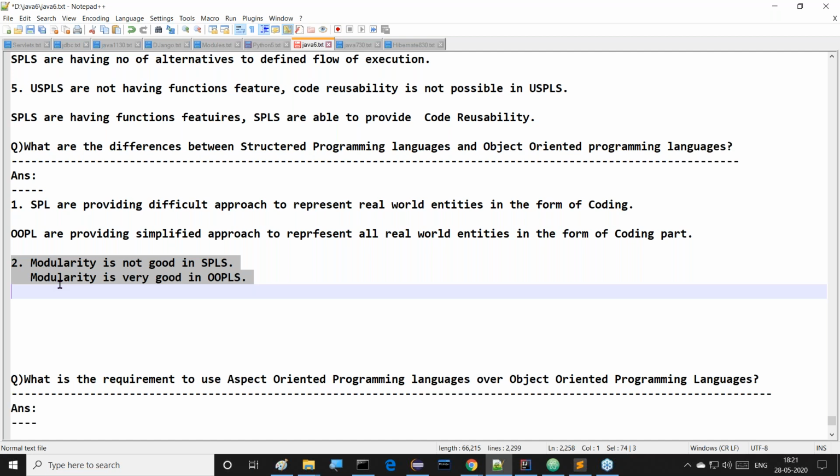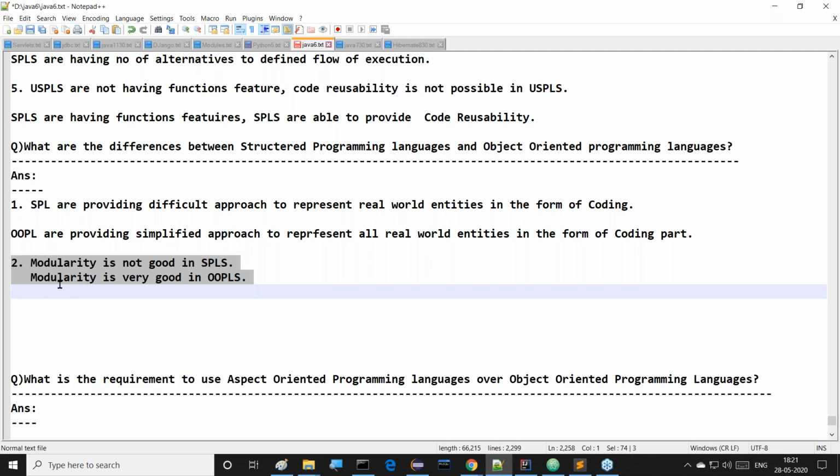Next one is, modularity is not good in structured programming languages. Modularity is very good in object-oriented programming languages. What is this modularity actually? What is the meaning of module and what is this modularity actually? All of you observe this clearly now. Modularity and module is nothing but we have some huge requirements. Whenever we have a huge requirement, we are able to divide it into a number of pieces, and for each and every piece we will provide a solution individually. When we provide solutions individually, we will combine all these solutions as a big solution.